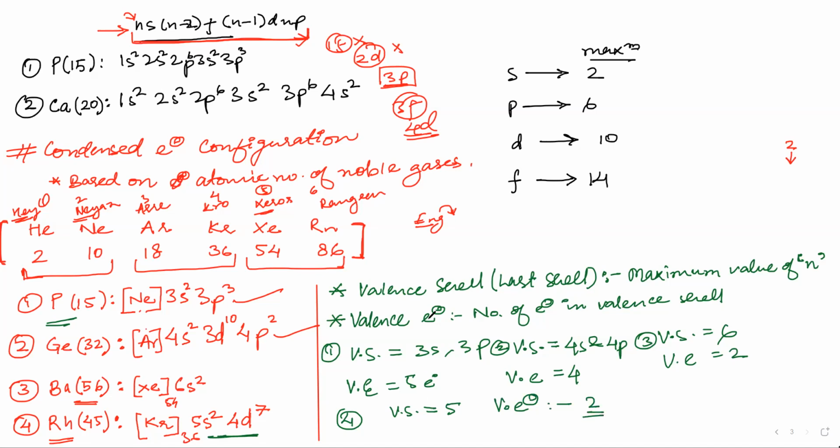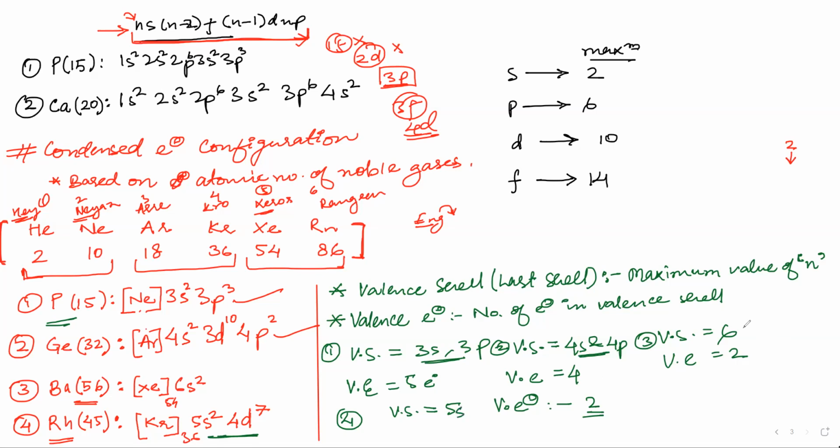Have you understood this valence shell, valence electron, everyone? Yes, sir. Sir, should we write valence shell as 5s or is 5 enough? You can write 5, that is fine. If there is only one subshell, I write only 5. But whenever 2 subshells are involved, I usually write both so that I don't miss while counting the electrons.